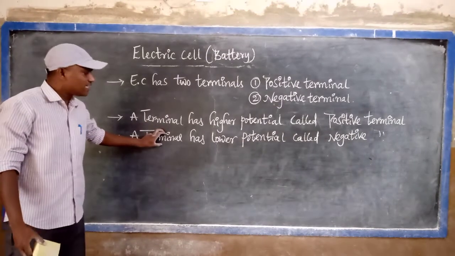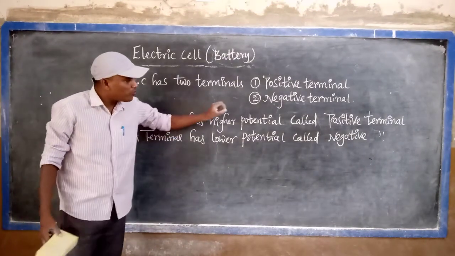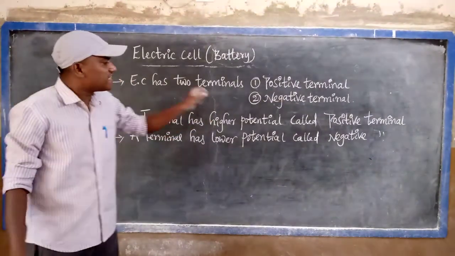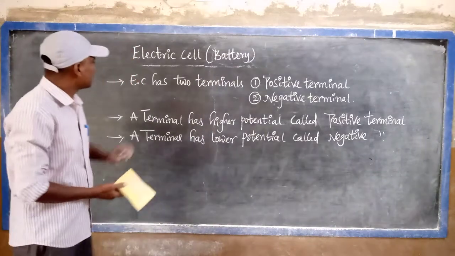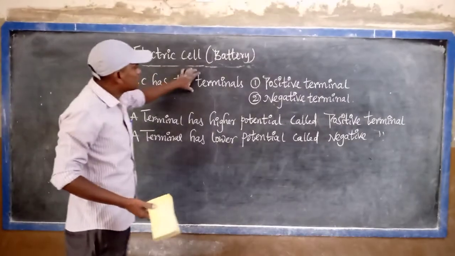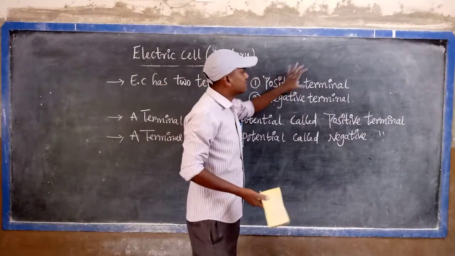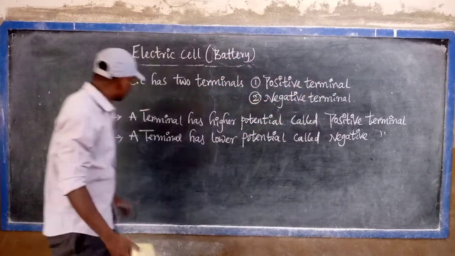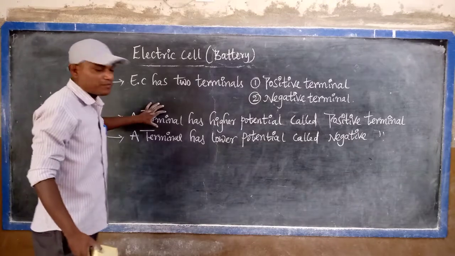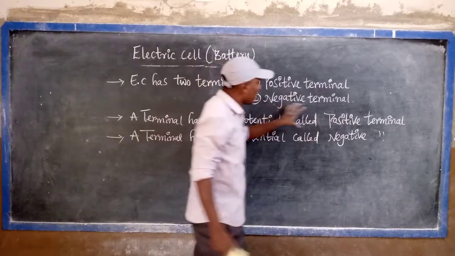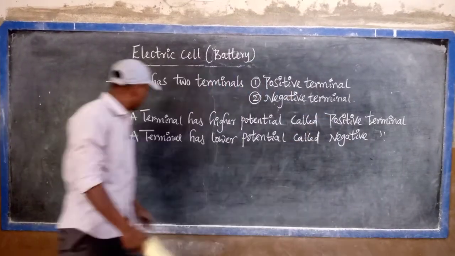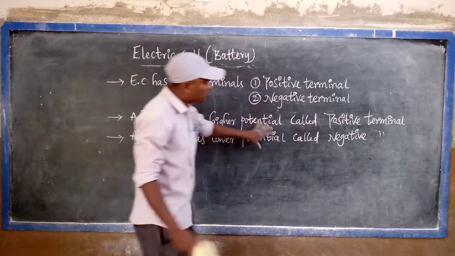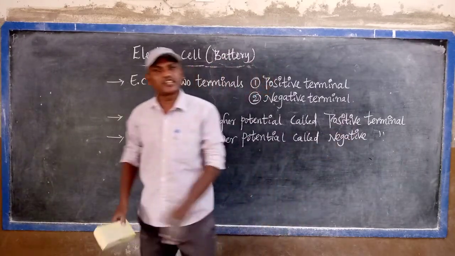A terminal in the battery that has lower potential is called the negative terminal. So I said that an electric cell has two terminals: one is the positive terminal and the second one is the negative terminal.